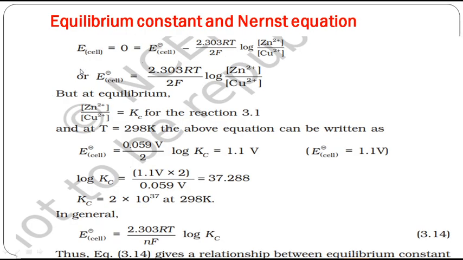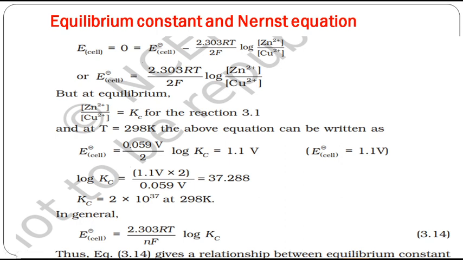Okay. Now you are clear with the Nernst equation, is it not? Now we are going to find out one more thing, the equilibrium constant from the Nernst equation, and how they are interrelated. Again I am telling you the Nernst equation: E cell is equal to E naught cell minus 2.303 RT by nF into log anode by cathode. When I substitute all the values, I get 0.059 by the number of electrons. Here the number of electrons involved is 2, because we are considering the Daniell cell, zinc and copper.